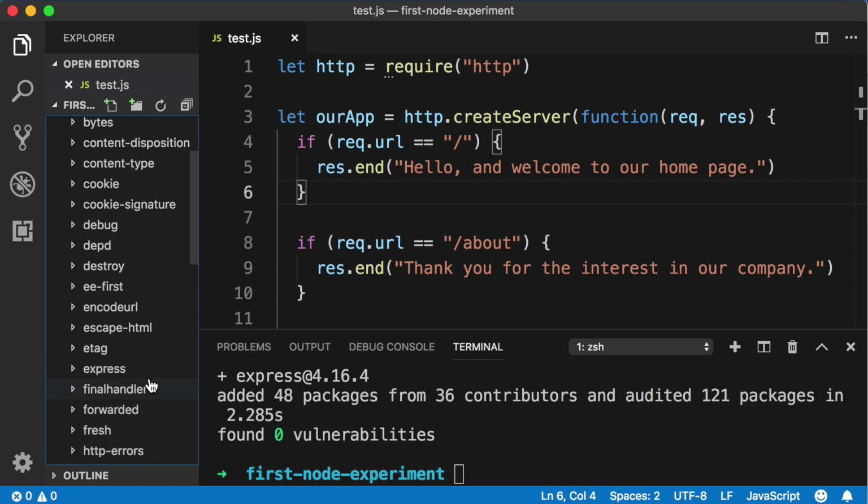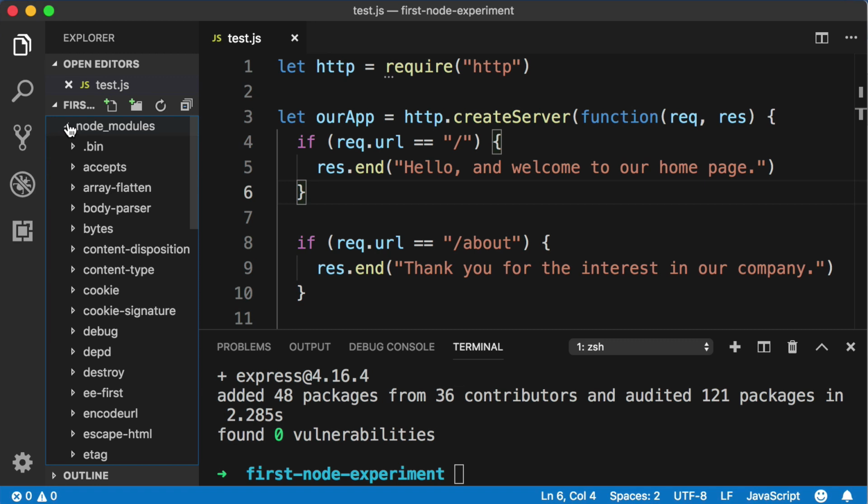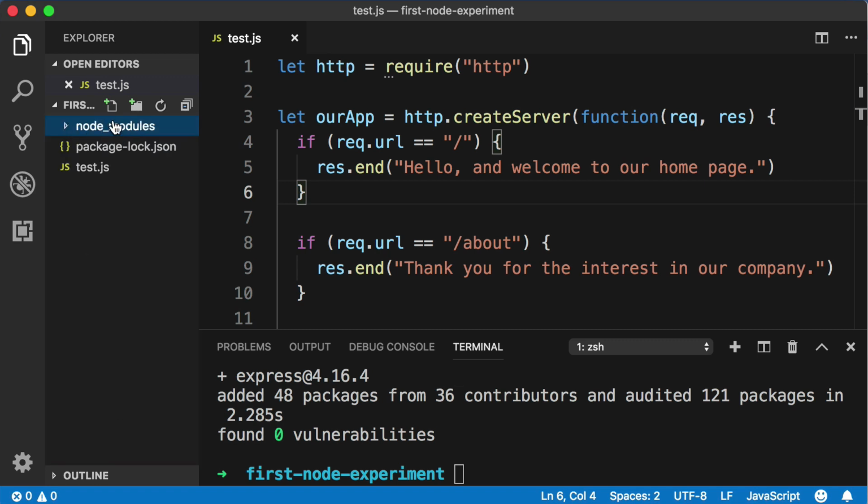To be honest, there's never really a need to actually open the Node Modules folder and look at all the different packages. I'm only doing that to show you that npm successfully downloaded the package for us. You'll also notice that npm created this new file named package-lock.json. For now, we do not need to worry about this file. Later on in the course, we will learn more about it.